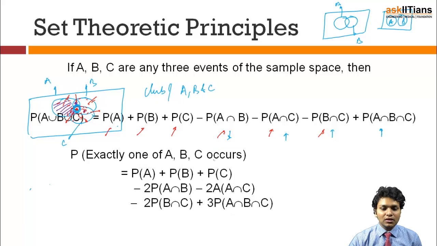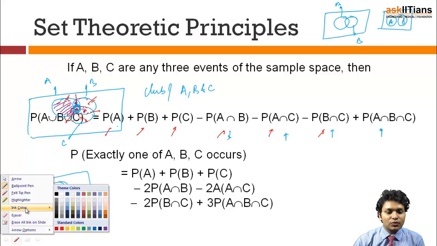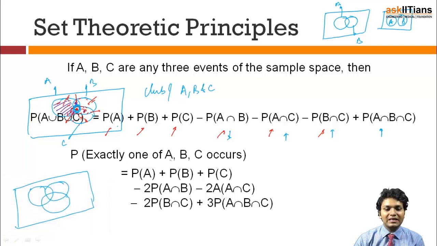Next, what I am asking is the probability that exactly one of A, B and C occurs. So let's understand it with a Venn diagram. My region of interest is where exactly one of A, B and C occurs.